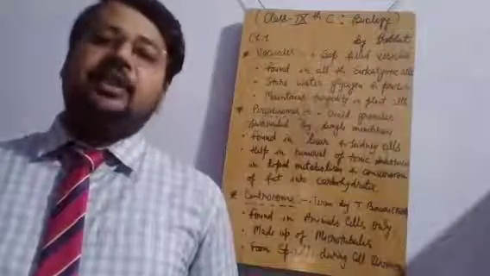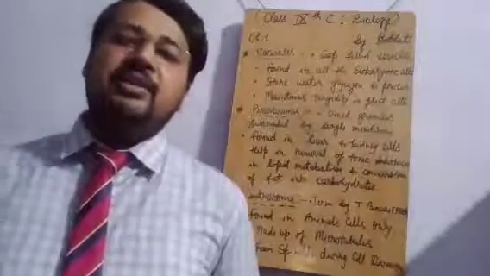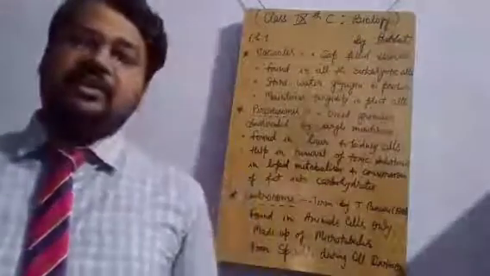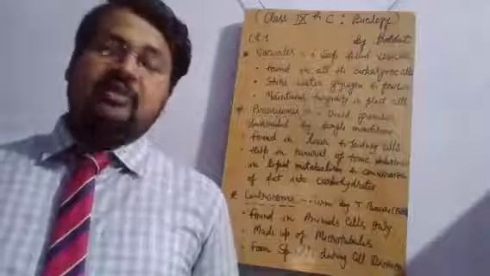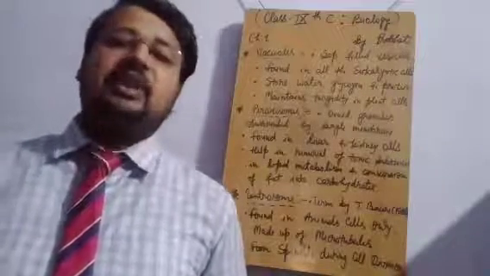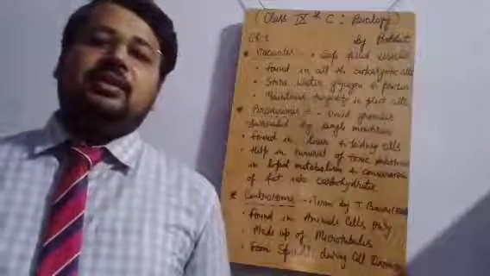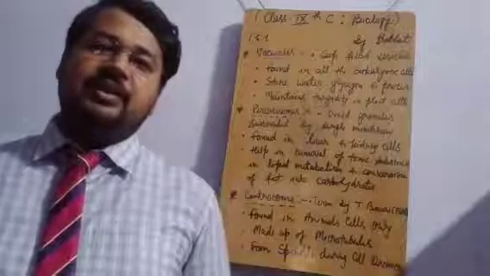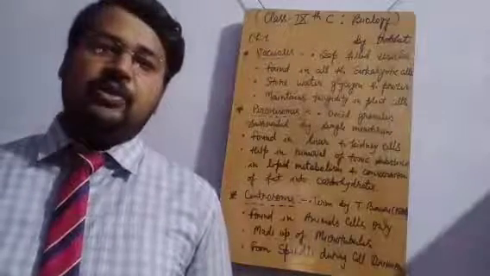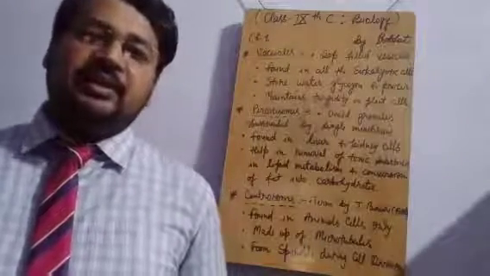The cell sap found inside the vacuole is rich in minerals, sugars, amino acids, esters, water soluble proteins and waste products, also in the form of crystalline deposits. So you can predict what the function of this vacuole can be.